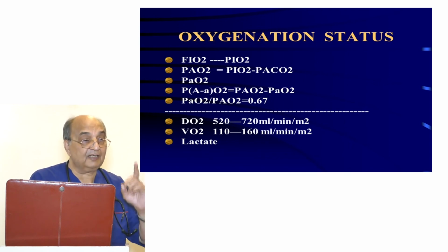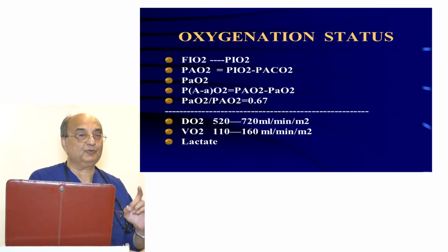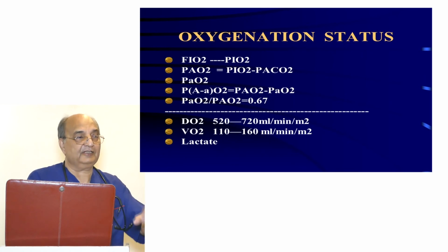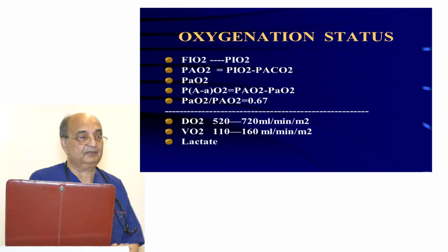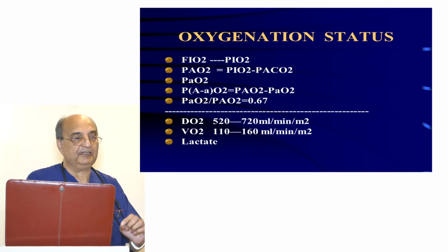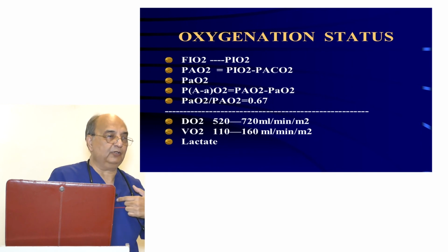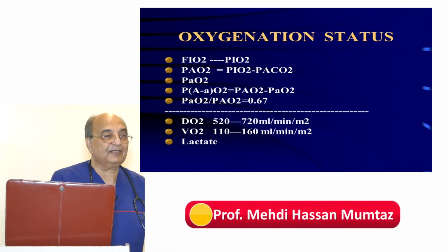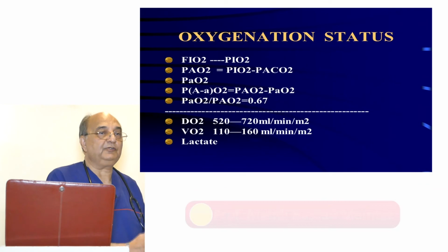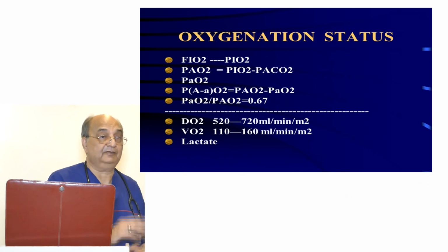For that purpose, you look at the lactate. If oxygen is being utilized, then it is aerobic metabolism, and lactate should not be produced. If oxygen is sitting there, as in cyanide poisoning, but it's not being utilized, then the lactate will be produced. So unless you have completed up to the lactate level, looking at the FiO2 and PiO2, P big AO2, P small aO2, saturation of hemoglobin, amount of hemoglobin, because the bulk of oxygen is carried by hemoglobin, then DO2, then VO2, then extraction ratio, then you look at the lactate. Once you have done all these, it means you have done the oxygenation status of a patient.